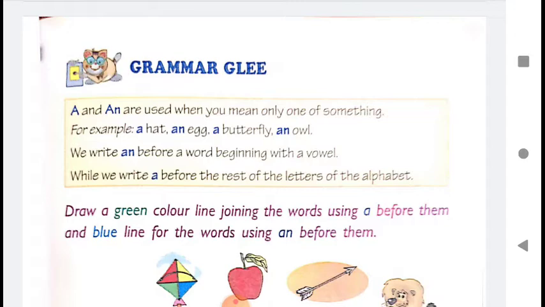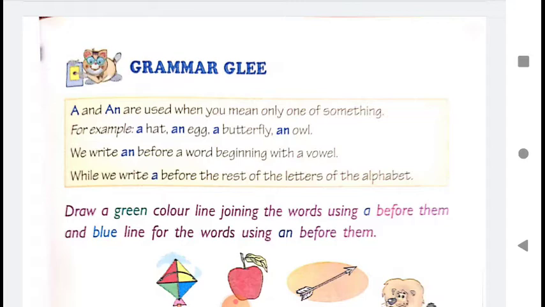For example, here you can see a hat, an egg, a butterfly, an owl. Here hat, egg, butterfly, owl, all these are only one. That is single. So we use a or an before them.